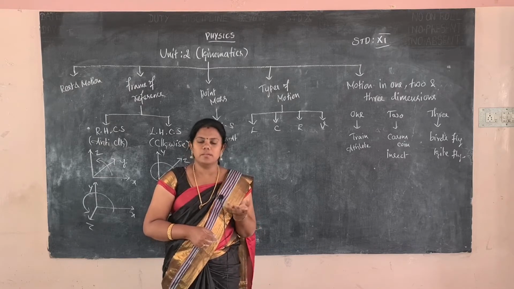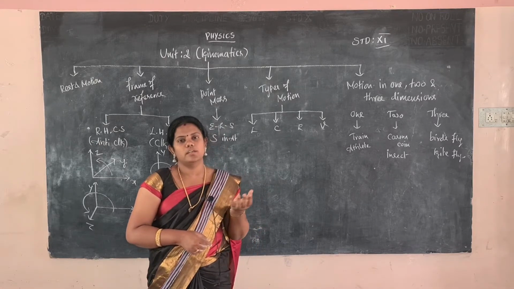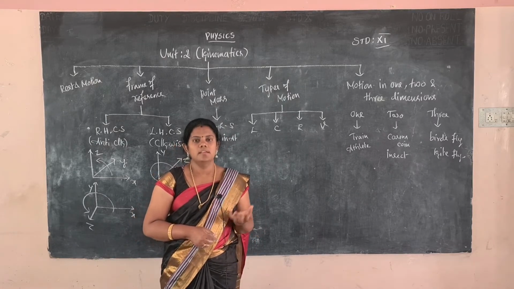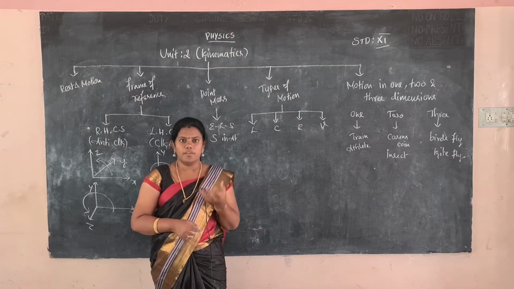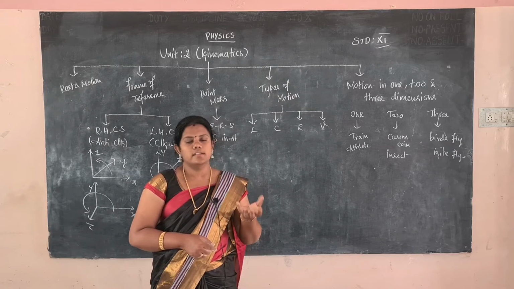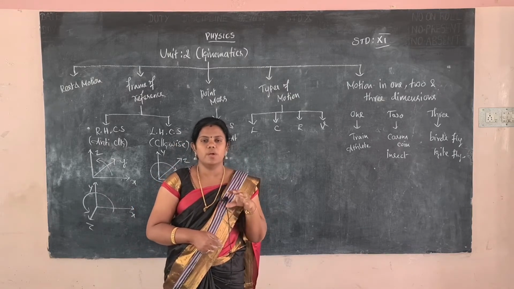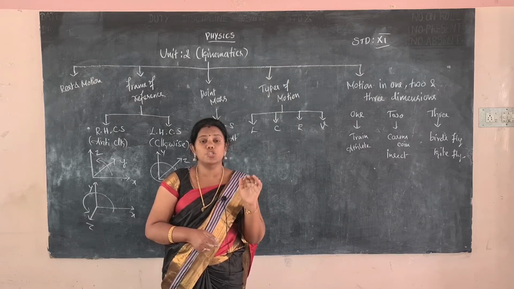What is the macroscopic level? How the earth revolves around the sun, and the moon revolves around the earth, that motion is considered at the macroscopic level. At either level, only motion is considered.